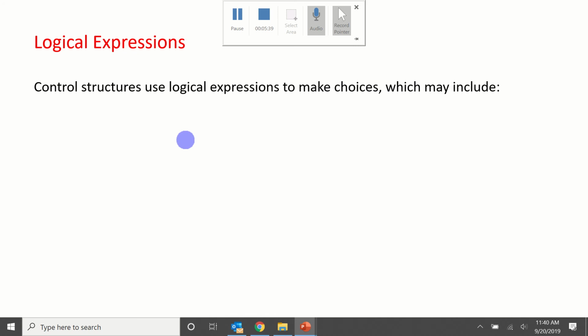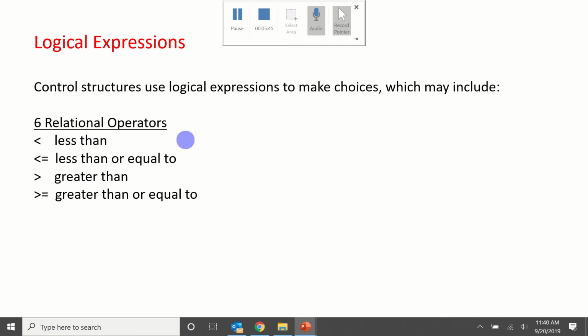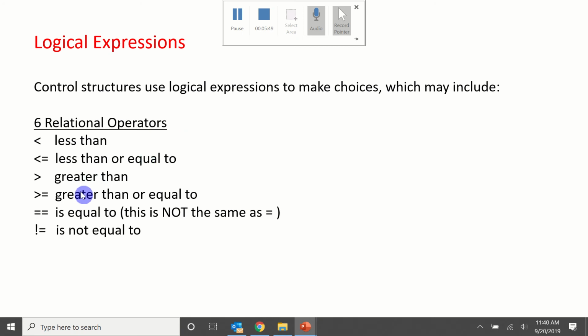Logical expressions are when you use control structures to make a choice. So you have relational operators. Less than or equal to is included. Greater than or equal to is inclusive, which means you're including the number that you're comparing it to. Equal is two equal signs, not the same as a single equal sign. Not equal to in C++ is the exclamation point and the equal sign next to it.